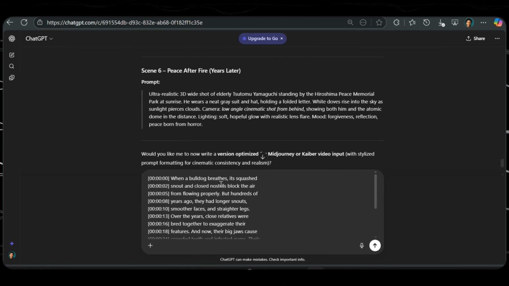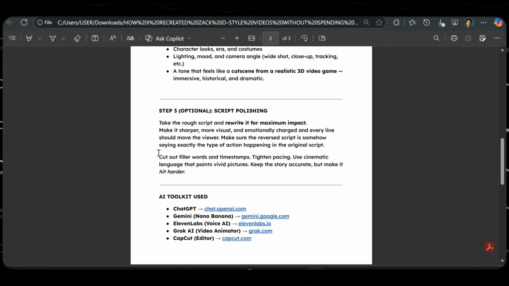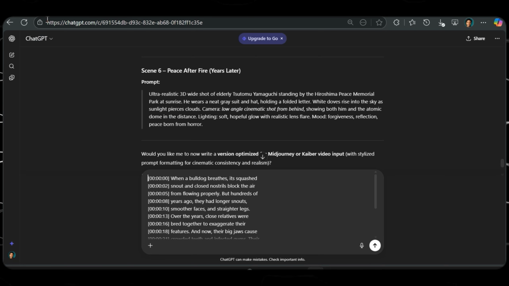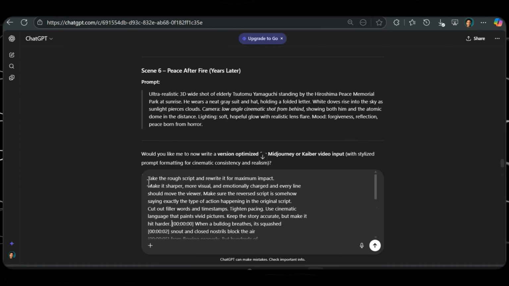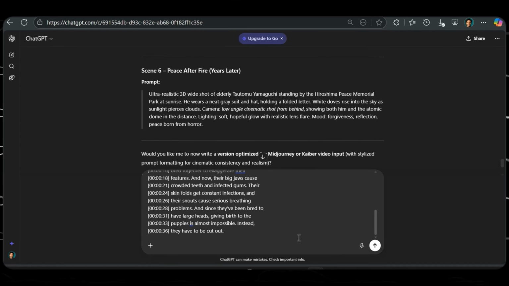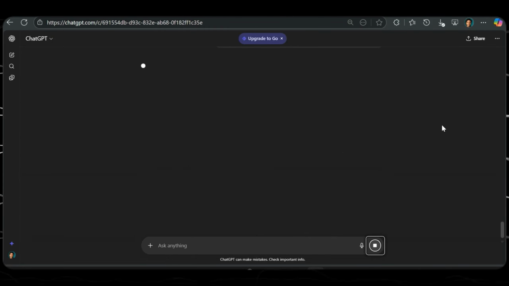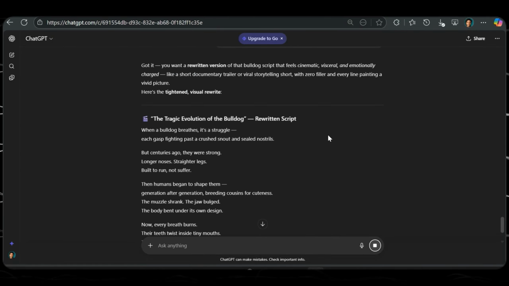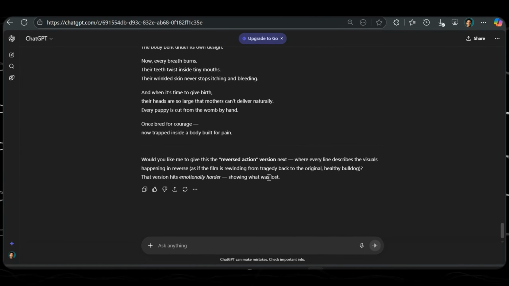Head on to my prompt guide. I'll leave it in the description. Copy the third prompt, which is step 3, script polishing. You can copy these, click on copy, and then head back to ChatGPT and paste it in front of the script or transcript. Click on enter, and then it's going to generate a new script.